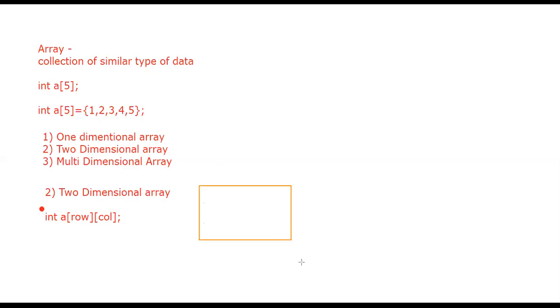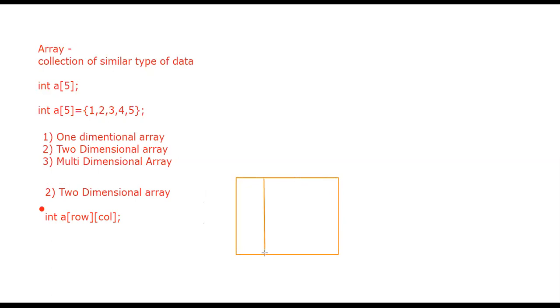Suppose this is the representation of that array, and both the values are 3.